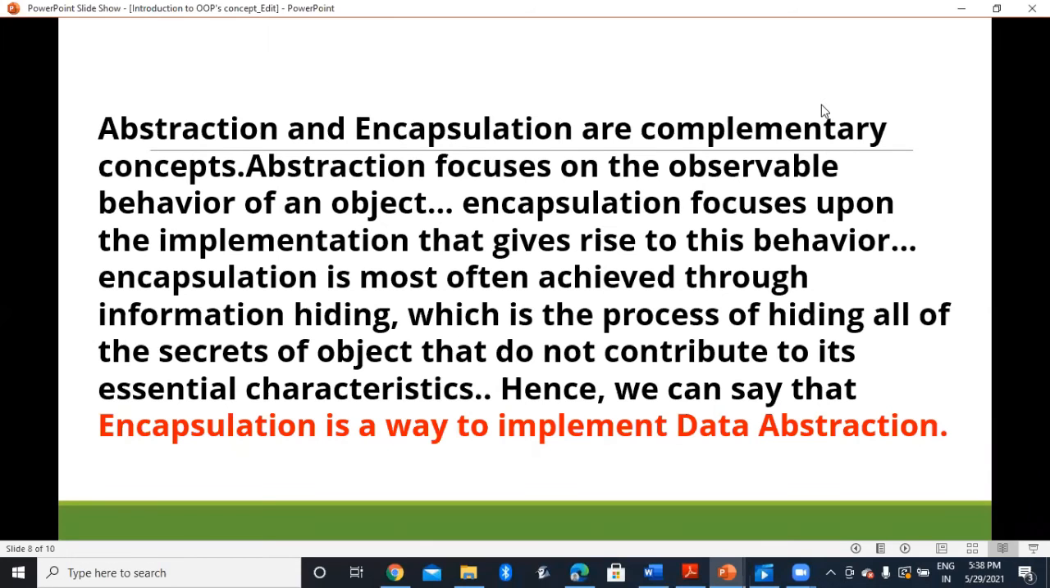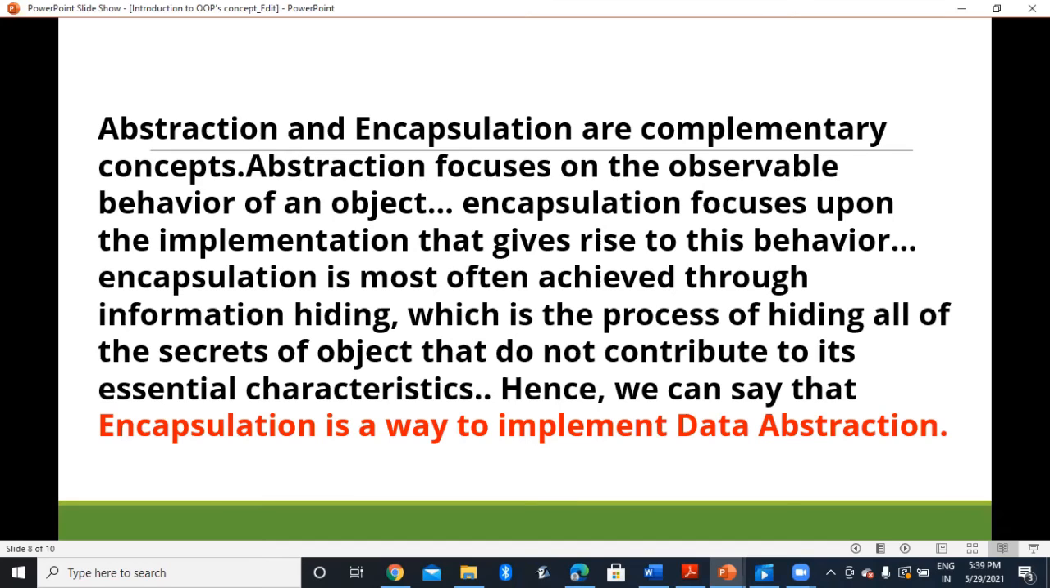You might be a little confused at this point between abstraction and encapsulation. As I said, something similar for abstraction too, that it hides the background details. In fact, abstraction and encapsulation are complementary concepts. Abstraction focuses on the observable behavior of an object. Encapsulation focuses upon the implementation that gives rise to this behavior. Encapsulation is most often achieved through information hiding, which is the process of hiding all of the secrets of an object that do not contribute to its essential characteristics. Hence, we can say that encapsulation is a way to implement data abstraction.